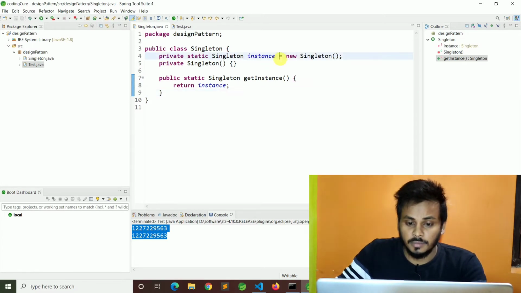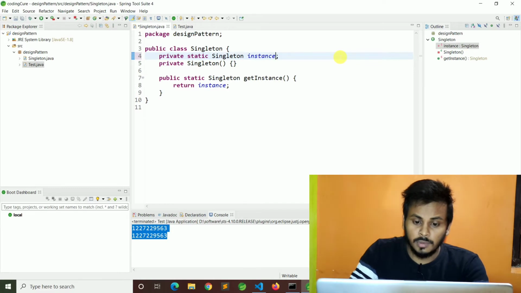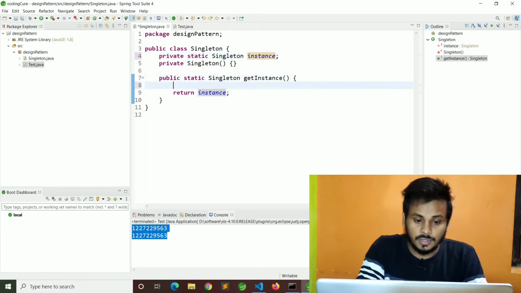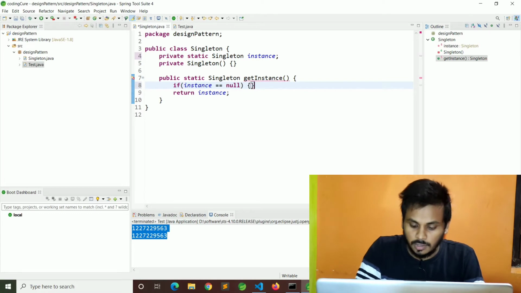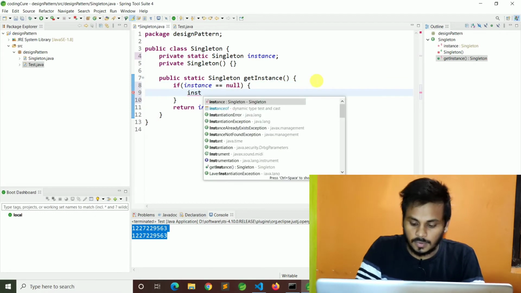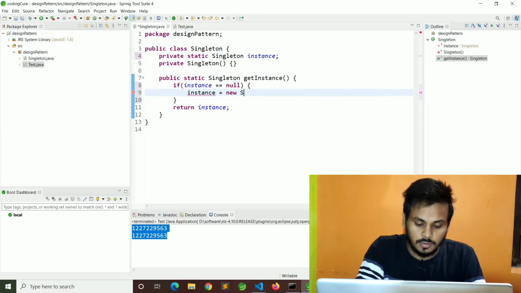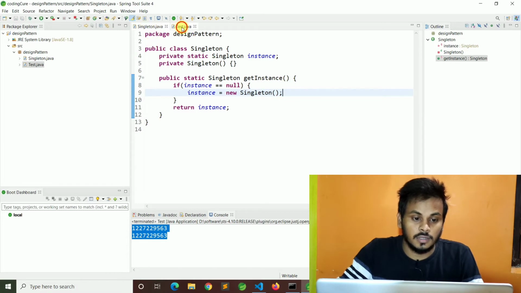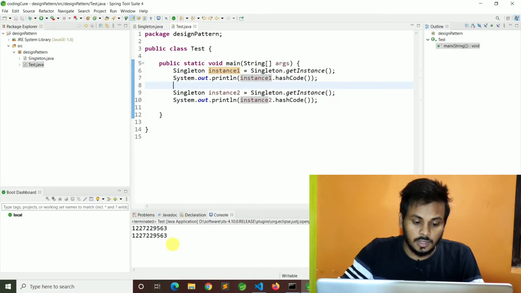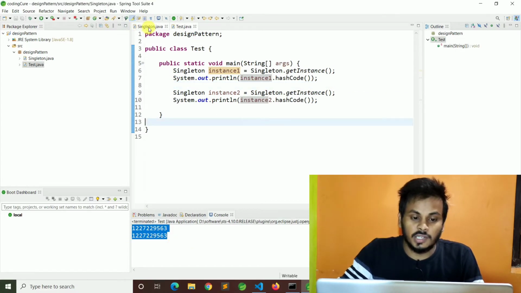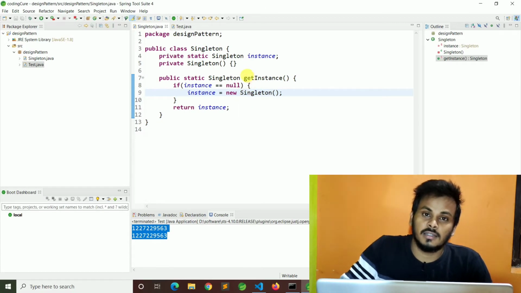Lazy initialization means here we just declare the variable, and here I check if instance equal to null, then only create the object: instance equal to new Singleton, and return instance. Run. This time I get the same hash code. So this is the difference between lazy initialization and eager initialization. So always go for lazy initialization.